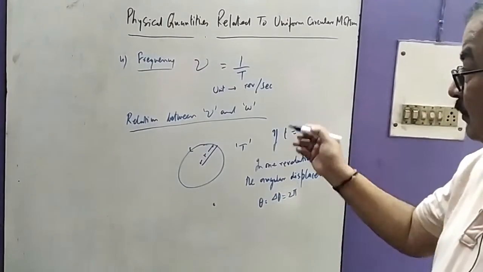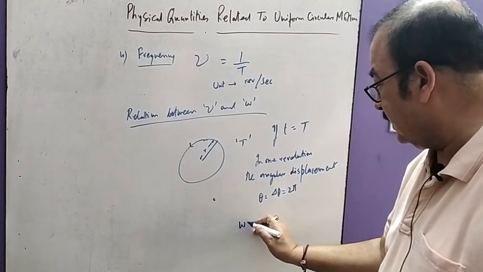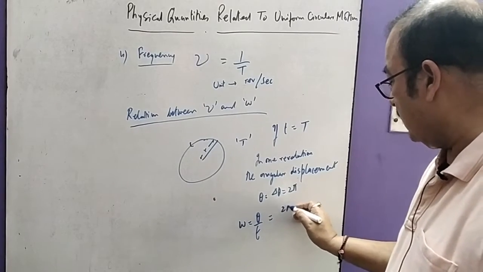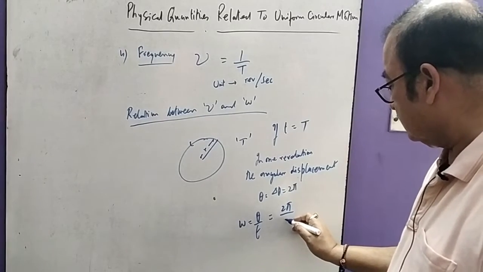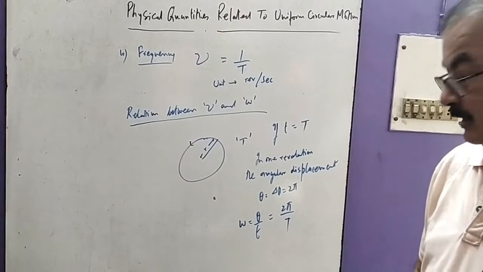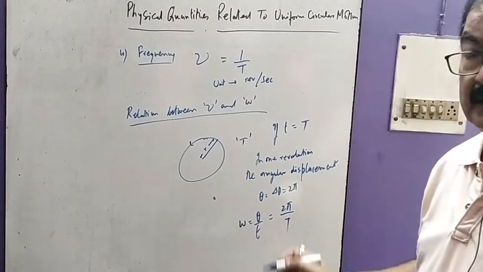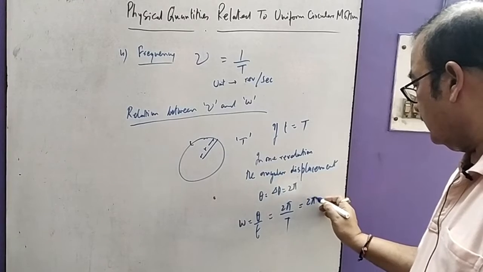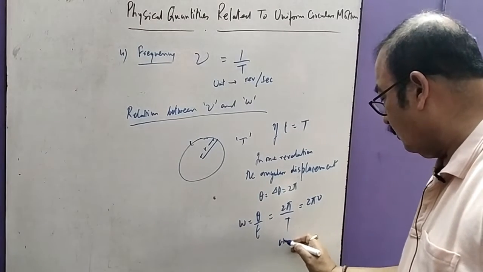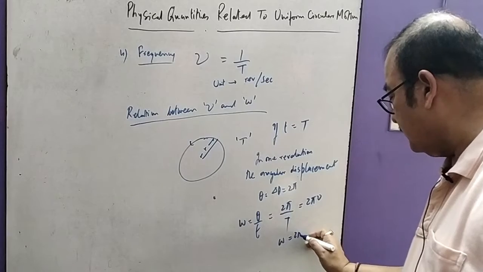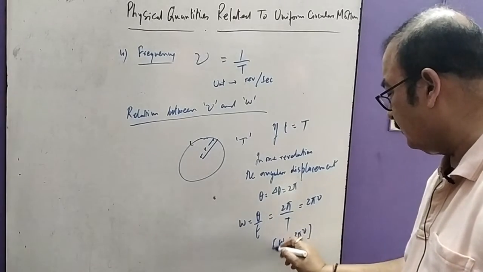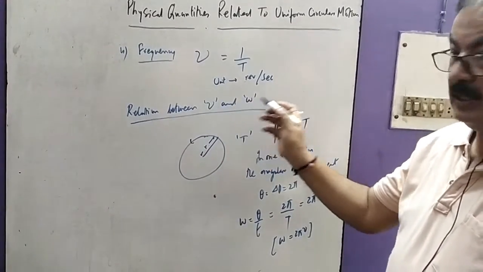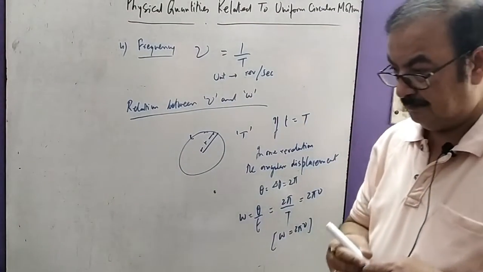Then angular velocity omega equals theta upon t, that is 2 pi upon T. And 1 upon T is written as frequency. We can write 2 pi nu, and therefore omega equals 2 pi nu is the relation between frequency and angular velocity.